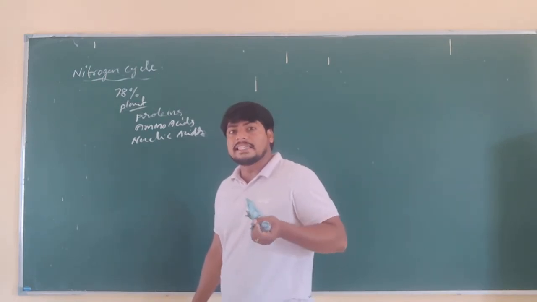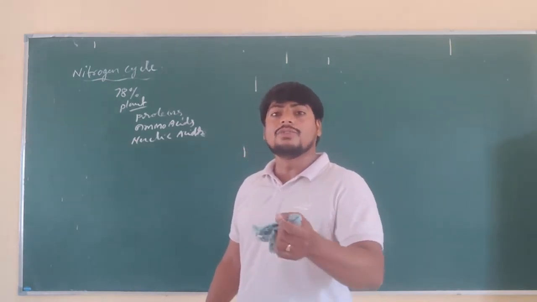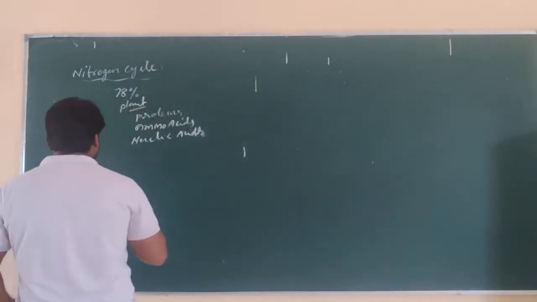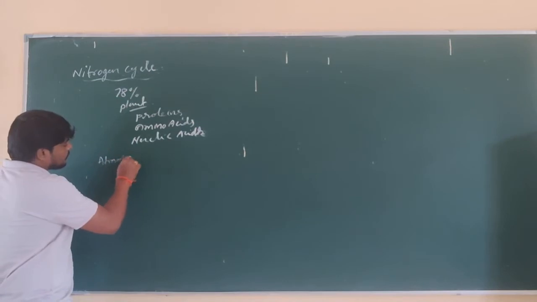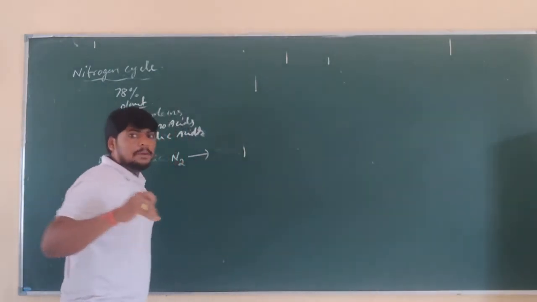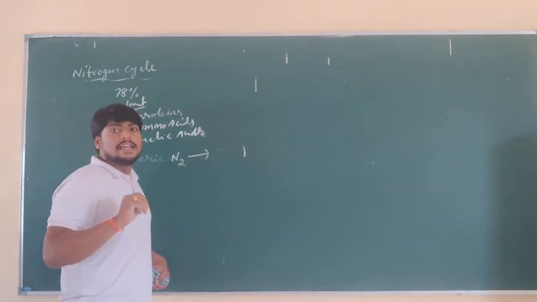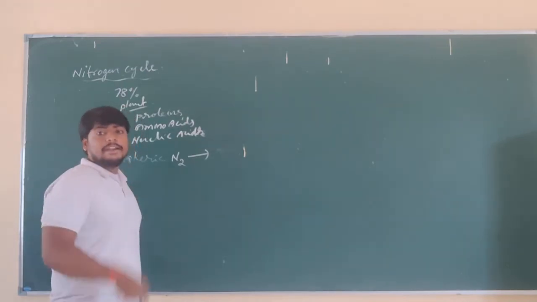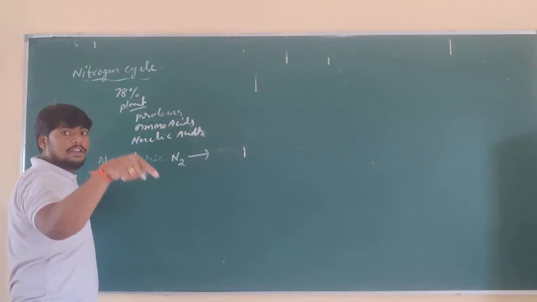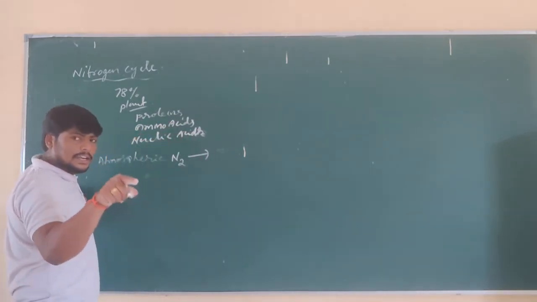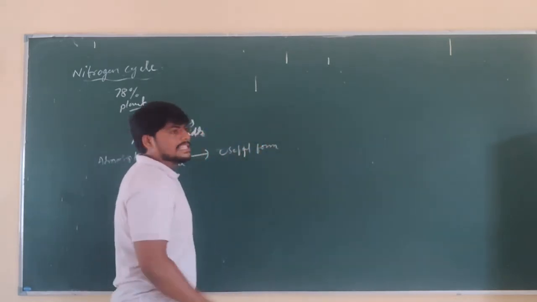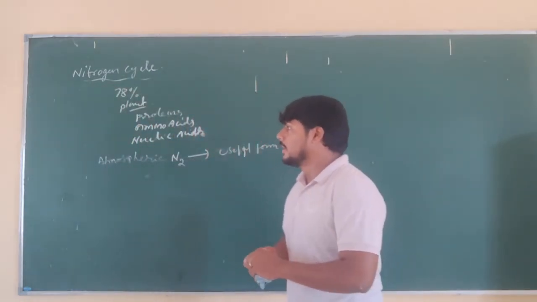It is the conversion of atmospheric nitrogen into a different, compound form which is soluble in water or can be mixed in the soil, and which is used by the plants, either in nitrate form or nitrite form. That is called the nitrogen cycle.